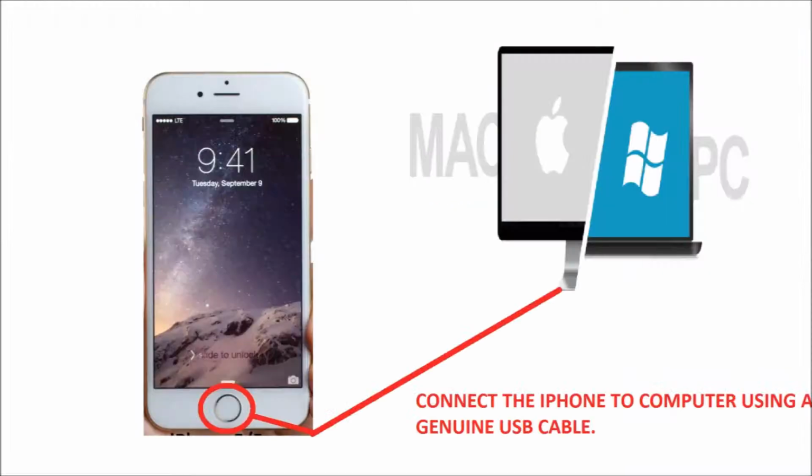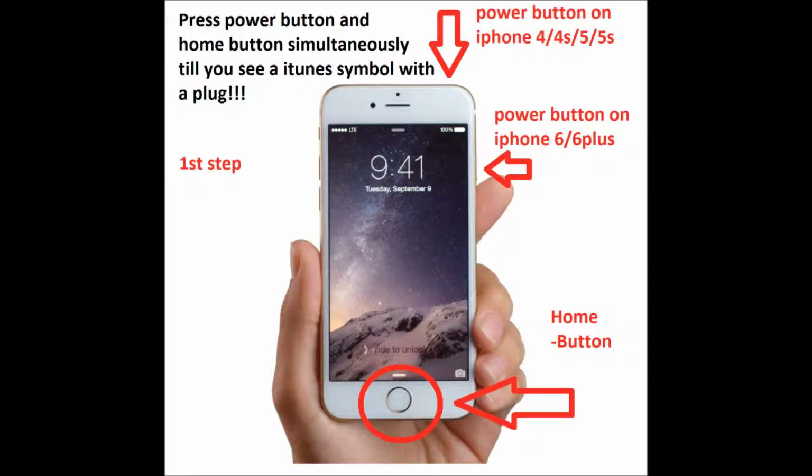First, you will connect the iPhone to your PC or a Mac. Next thing is, you just need to open iTunes. Then, connect your iPhone to your computer. Once it's connected, press and hold down the power and the home button. Keep holding it down till you see the iTunes logo with a plug.